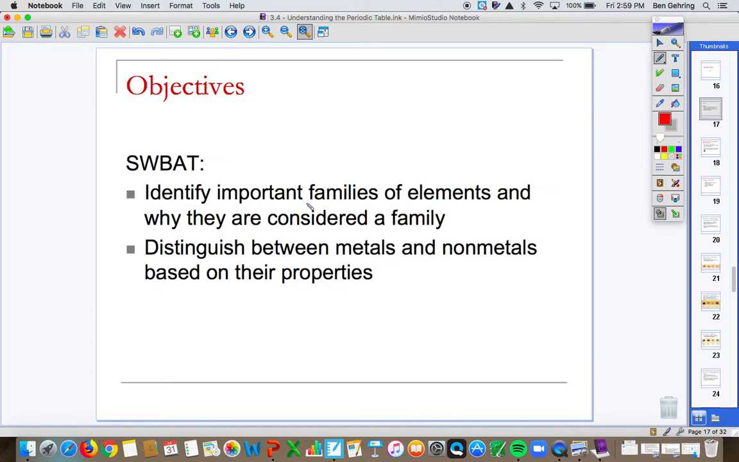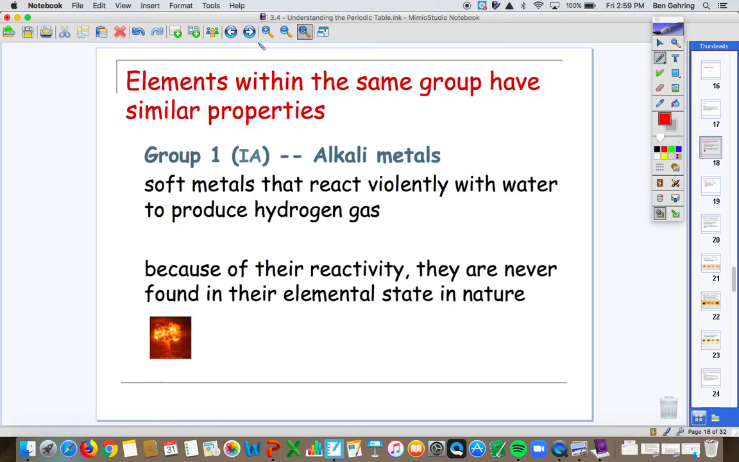We're going to identify important families of elements, which is what we kind of started on in the last lecture video. So we're going to pick that up and finish that off. And then we're going to finish with talking about metals and nonmetals and how those are different in terms of their properties. To start with, one of the groups we ended with on the last video was the alkaline metals.